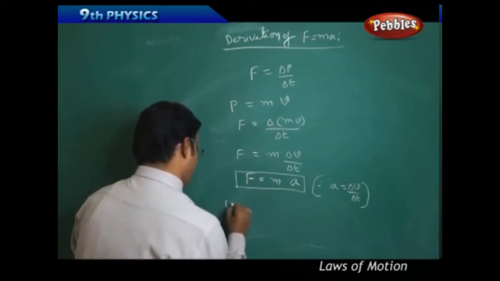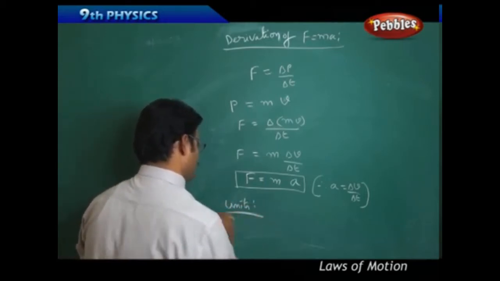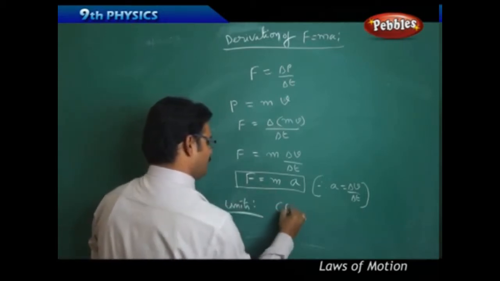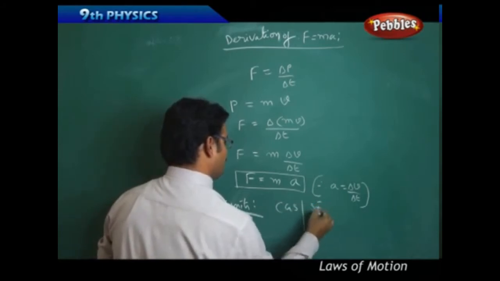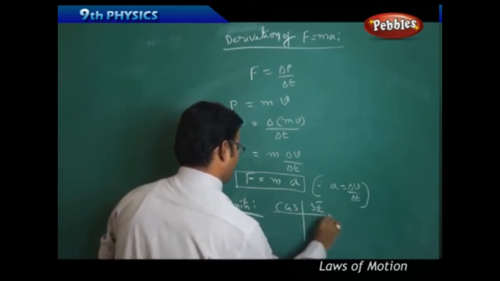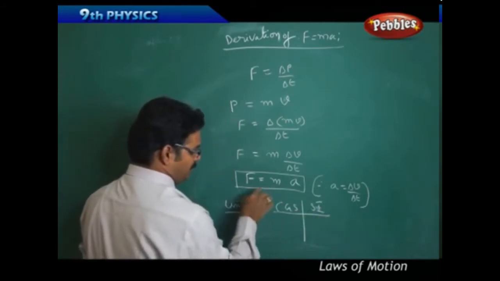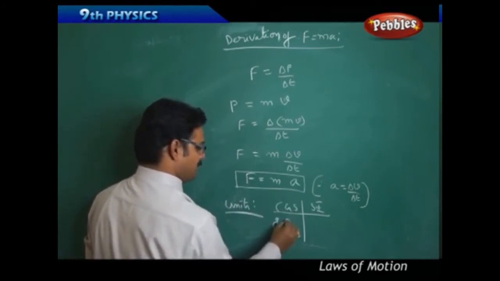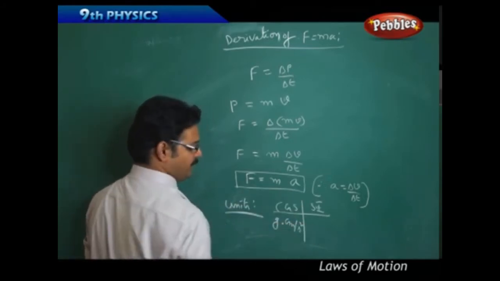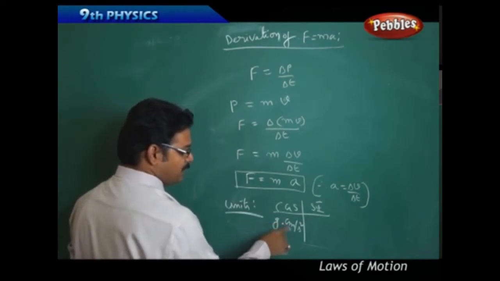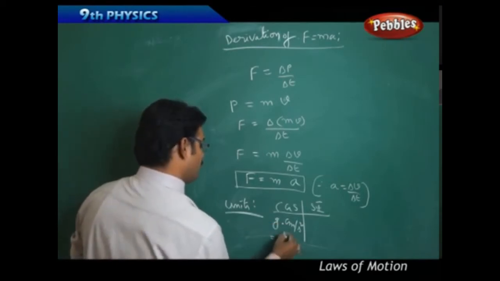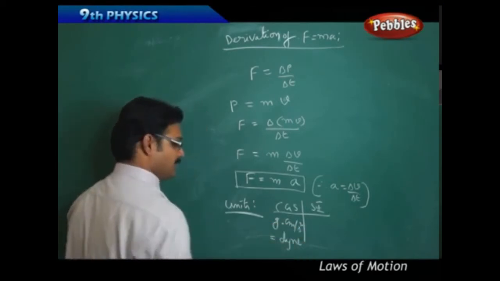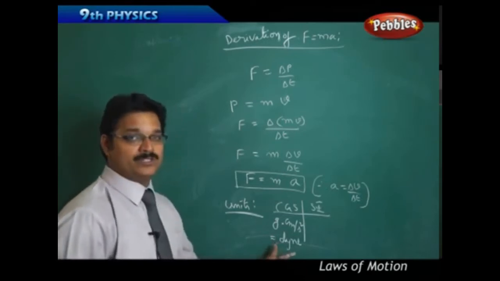Now here, if you see the units for force, CGS and SI unit. First of all, CGS unit: mass gram, acceleration centimeter per second square. Gram centimeter per second square is also called dyne. This is another unit for force in the CGS system.